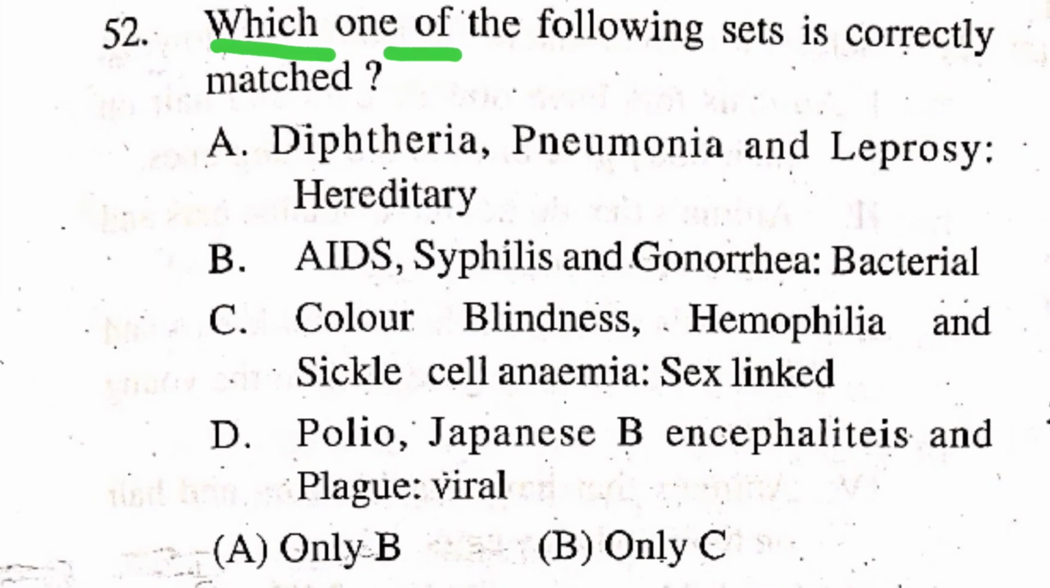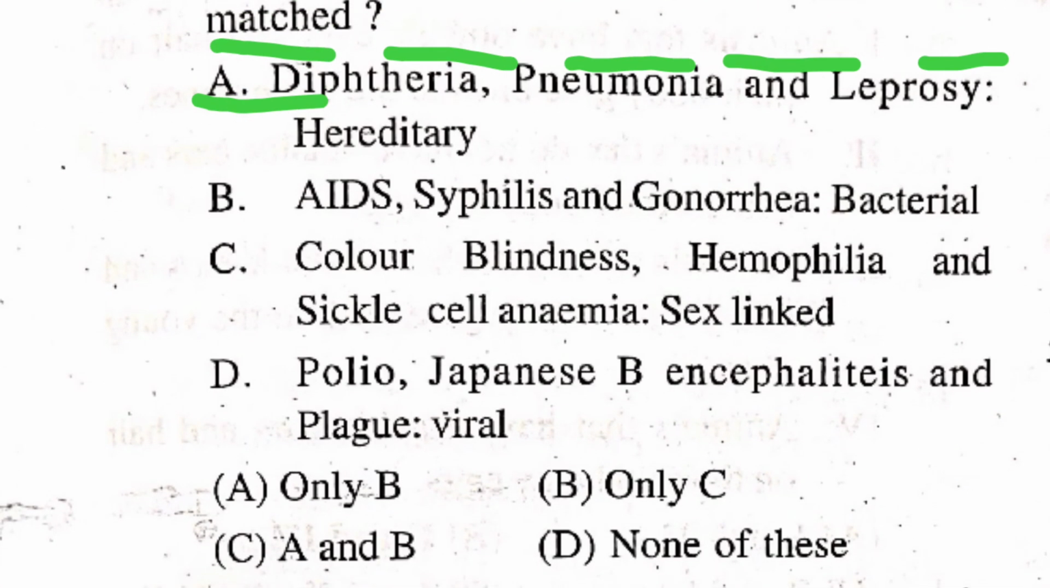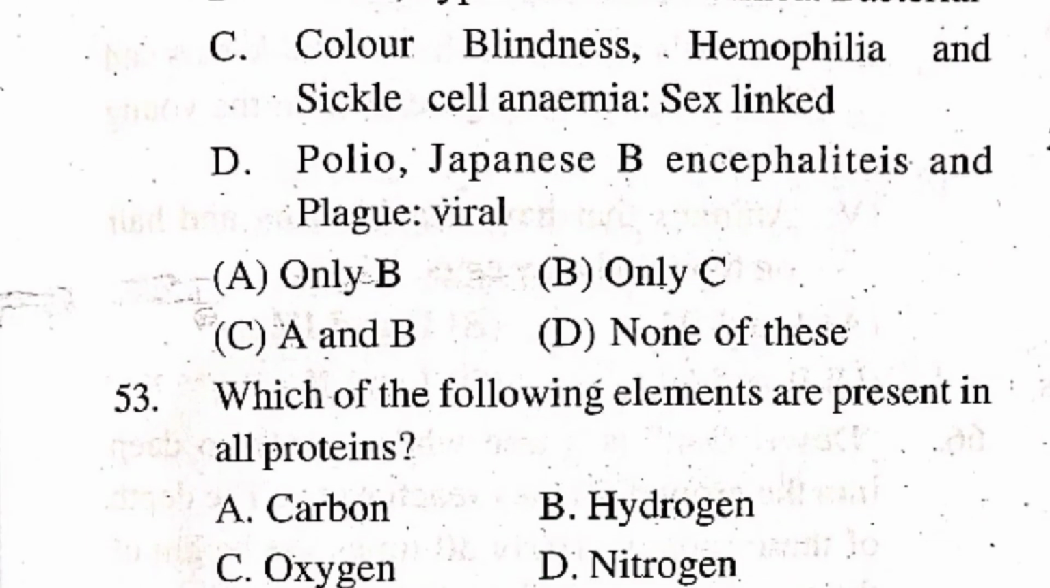Question number 52. Which one of the following set is correctly matched? Option A, diphtheria, pneumonia and leprosy: hereditary. Option B, AIDS, syphilis and gonorrhea: bacterial. Option C, color blindness, hemophilia and sickle cell anemia: sex linked. Option D, polio, Japanese B encephalitis and plague: viral. Option A only, B only, C, A and B, option D none of this. Right answer is option D, none of this.